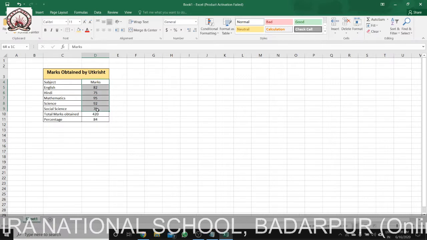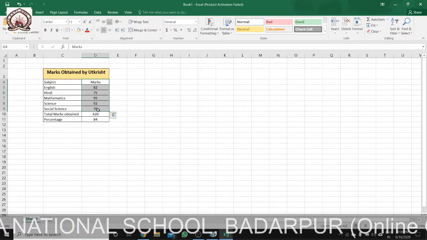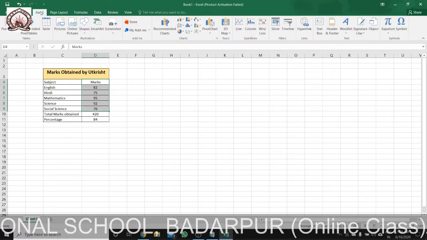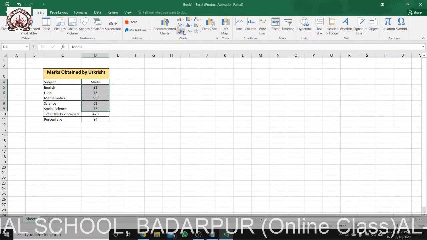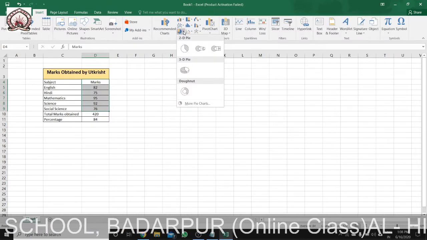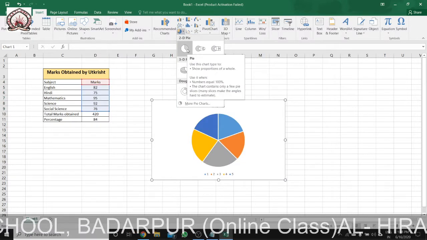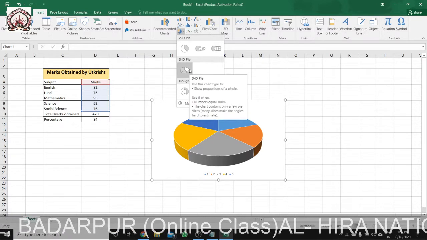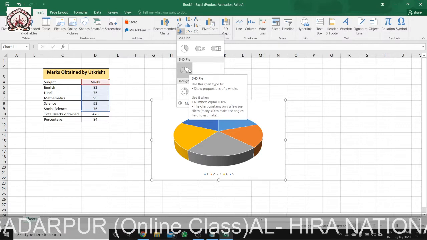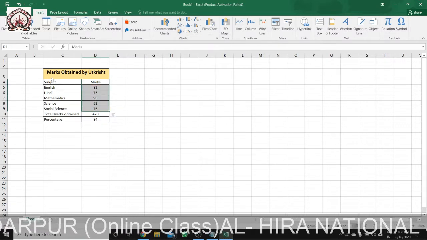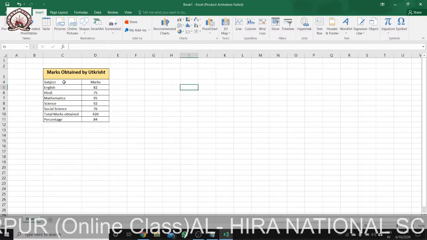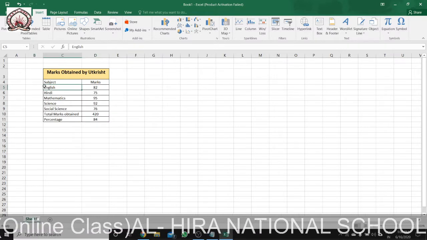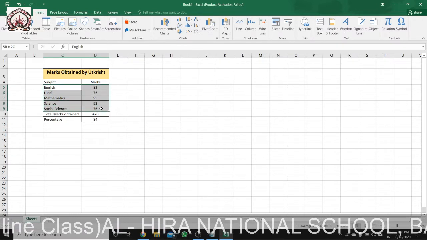Let us select the marks. Now, which cell got the maximum? If you go to Insert under Charts, you will find the pie chart. Suppose I want the pie chart in 3D format. You can see it has come, but it is showing just 1, 2, 3, 4, 5. If you want it subject wise, you can select the subject along with the marks.